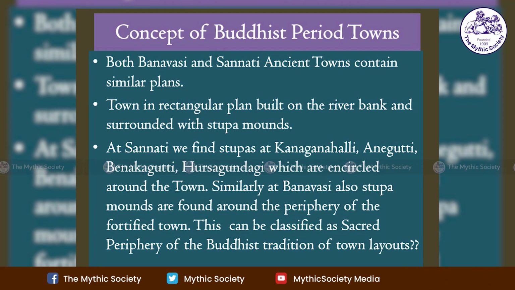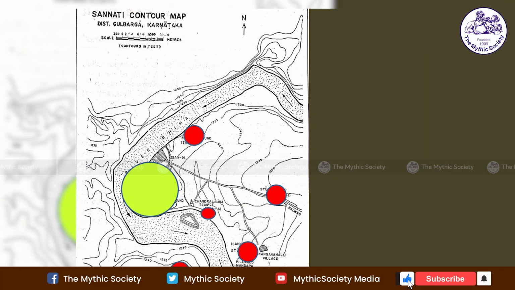Looking at the site at Sannati, the town plans are like this. The city will be in the center and surrounded by the stupas. In Sannati it is very clear. Kanaganalli, Anegutti, Benakagutti, Chandra temple is also there. The actual original there was also a stupa, and Ursugundi on the other side of the river. You look, these all encircle this town.